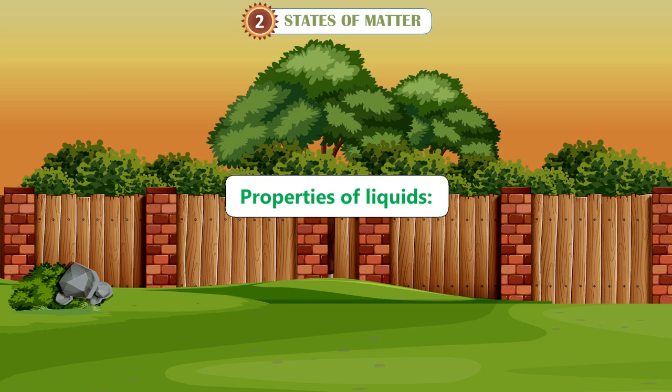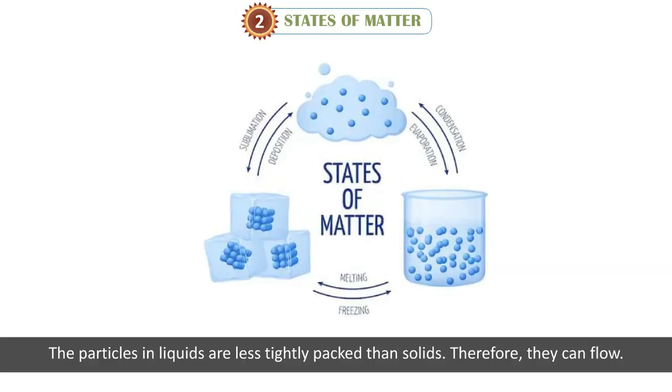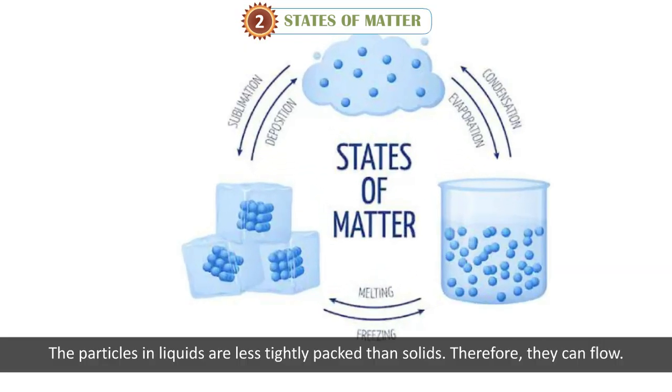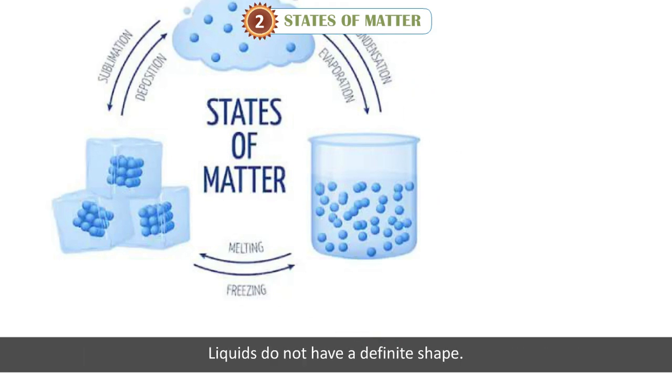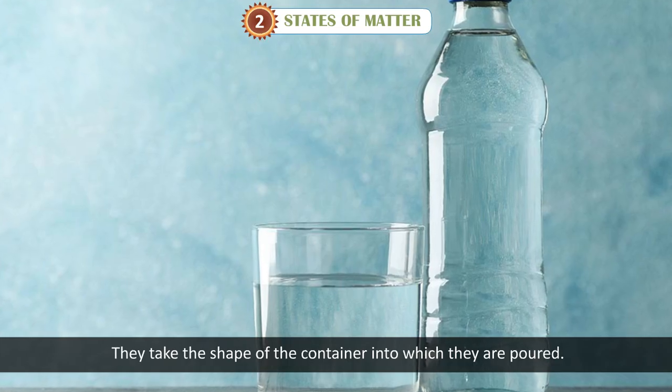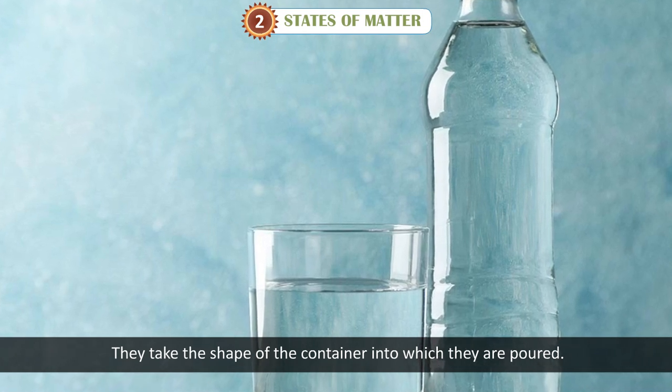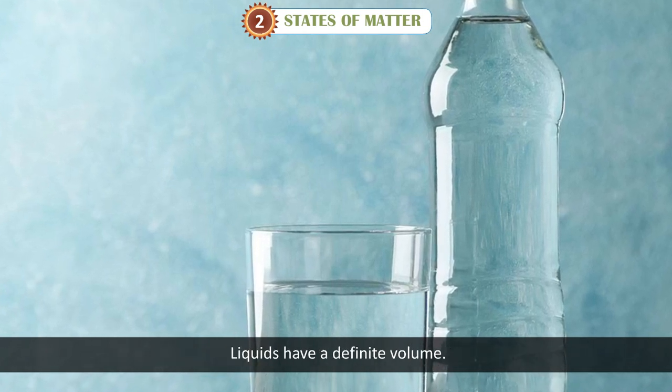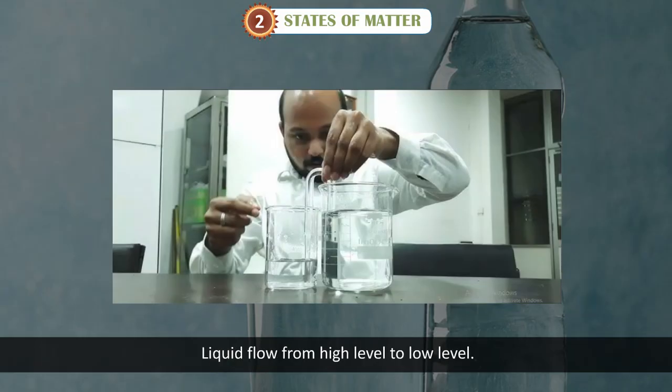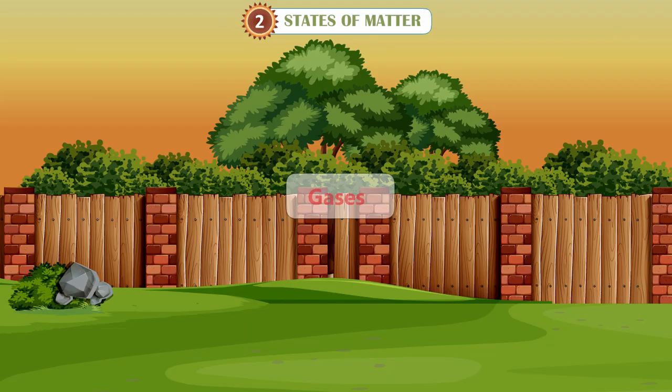Properties of liquids. The particles in liquids are less tightly packed than solids. Therefore, they can flow. Liquids do not have a definite shape. They take the shape of the container into which they are poured. Liquids have a definite volume. Liquid flow from high level to low level.